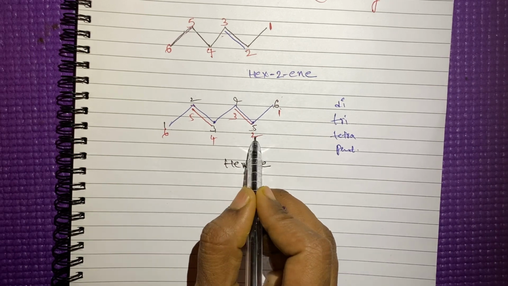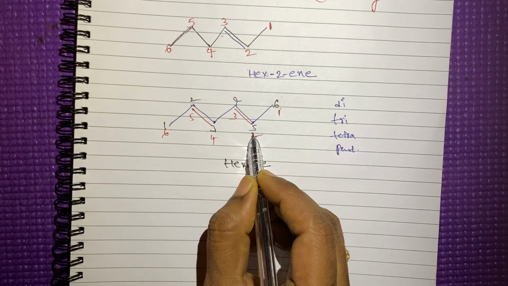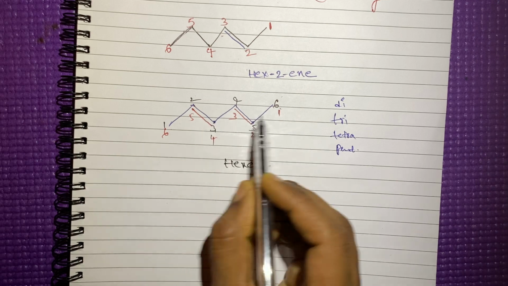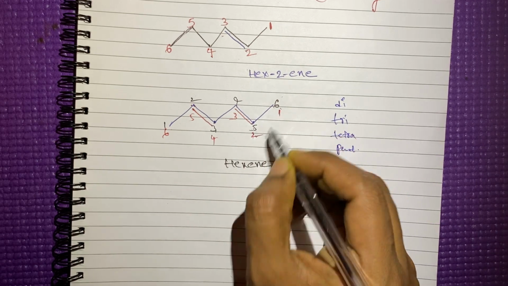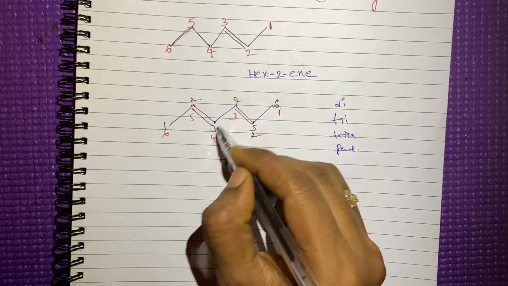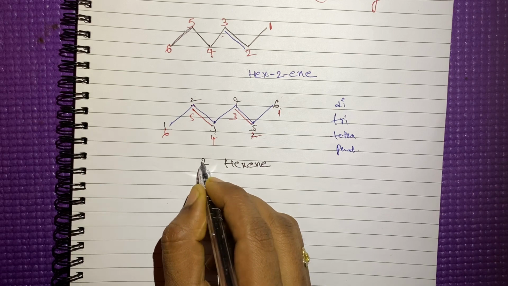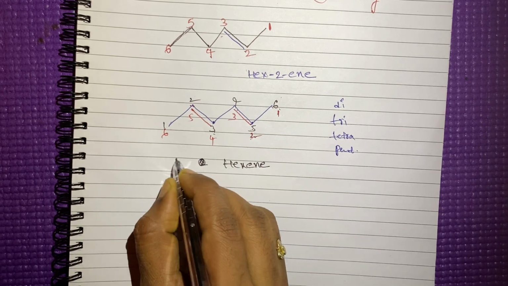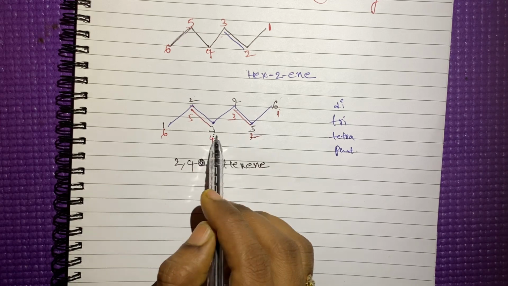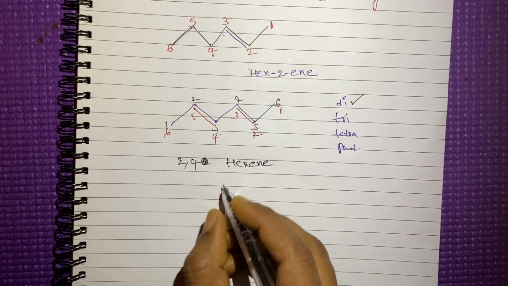The second position and the fifth position. Sorry, the second position and the fourth position, from this side we are taking now. So 1, 2, second position, 3, fourth position. Second and fourth position. Here I am writing 2, 4. How many double bonds are there? 2 double bonds, so we have to use this prefix.